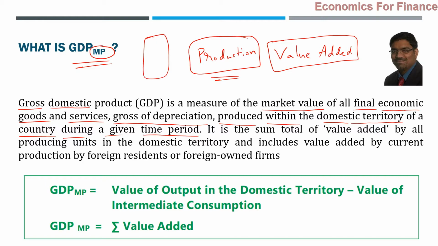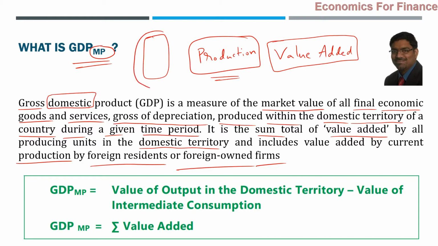Simply speaking, it is the sum total of the value added by all the producing units in the domestic territory, and includes the value added by current production by foreign residents and foreign owned firms within the domestic territory. This is the point to be noted very clearly. That is the difference between domestic and national. Domestic is the word used for the territory.